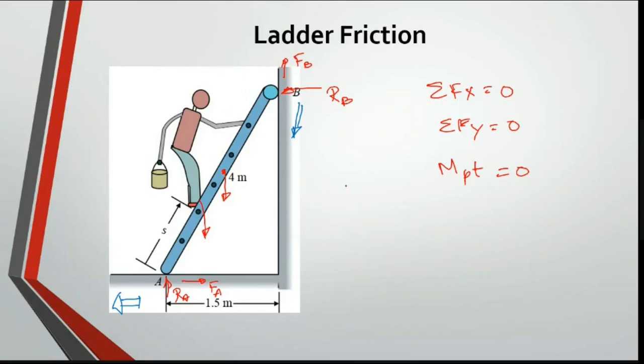Make sure, sometimes they will say that the wall is smooth. Friction is applicable only when you have a rough surface. When you have a smooth surface, you don't have this FB. FB is neglected, and you have only RB, right? Solving problems related to this is what we call ladder friction.